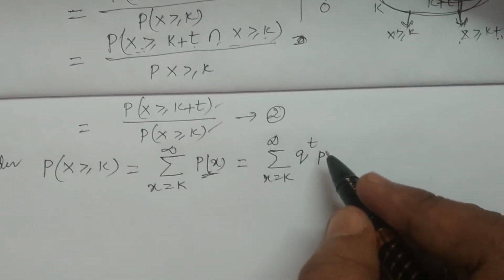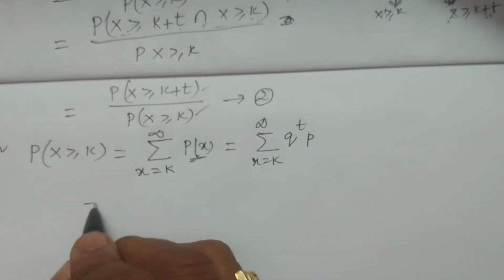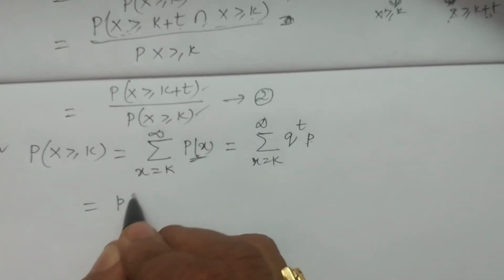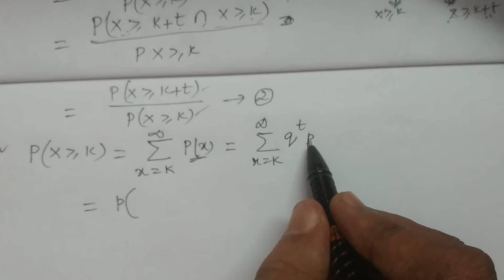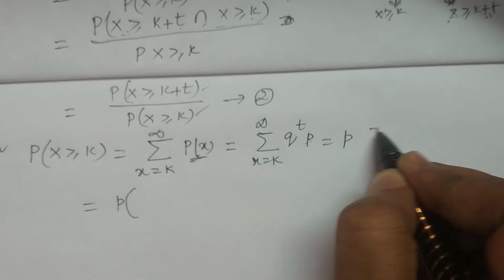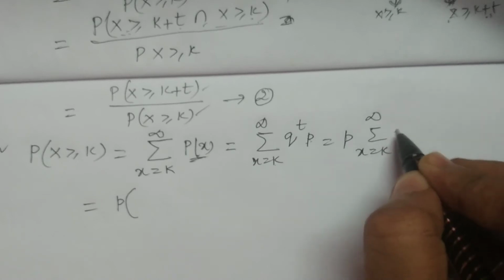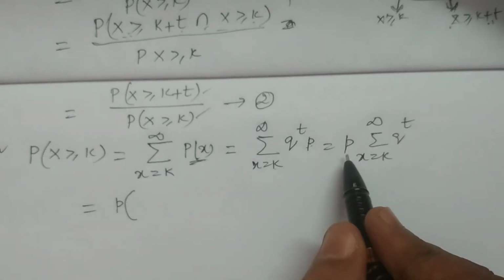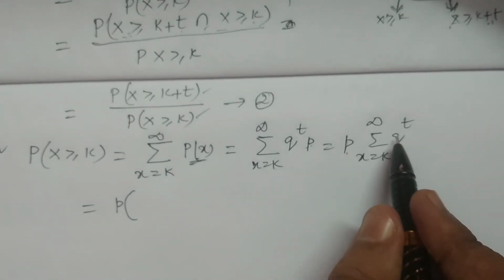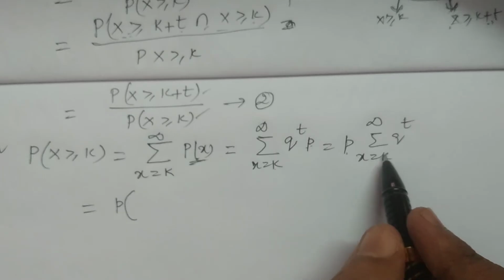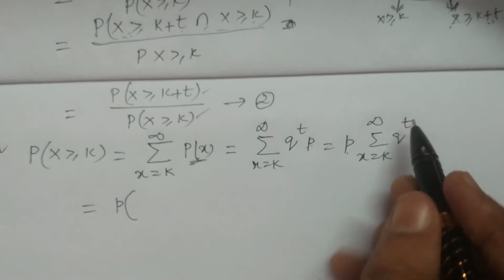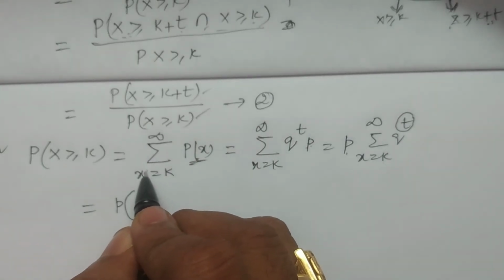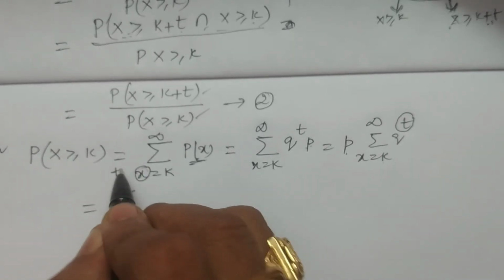Now if you do further, you expand the summation over x equal to k, and p you take outside. I write one more step: it is equal to p into the summation from t equal to k to infinity of q power t. Since I have taken p outside, I am substituting the values of x in the summation; x means here t, that is what you have to identify.